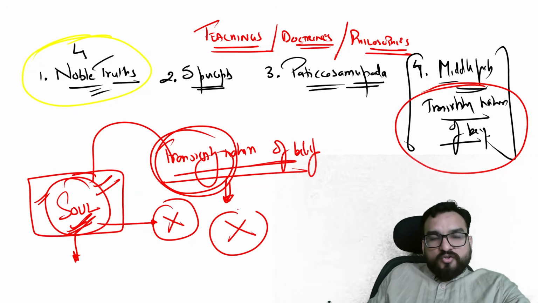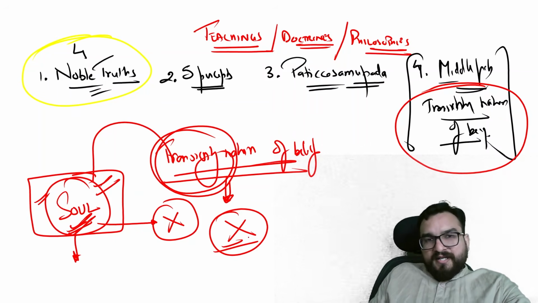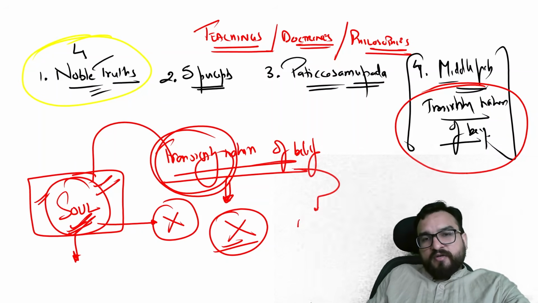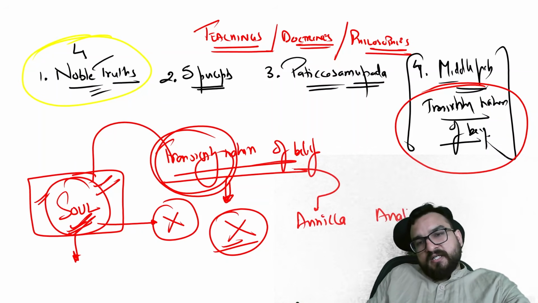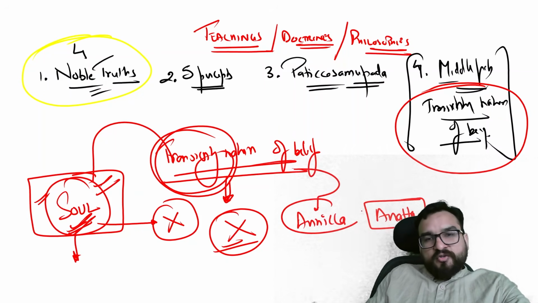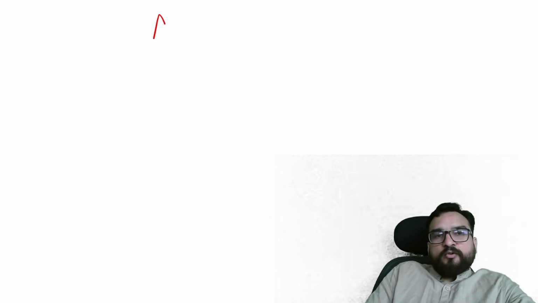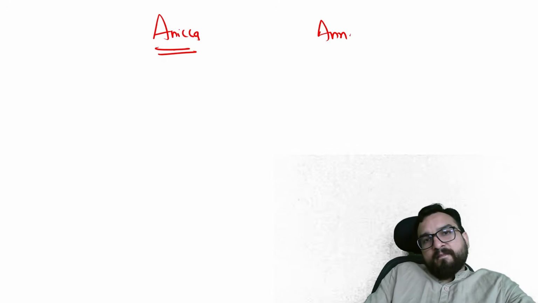Buddha is saying this is also nothing. We don't believe in soul. Rather, they gave two theories, Anicca and Anatta. These two words you try to understand.